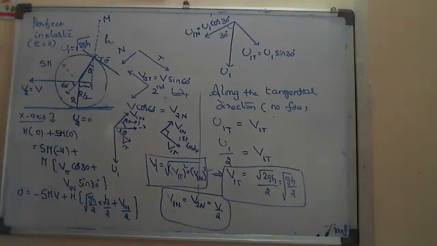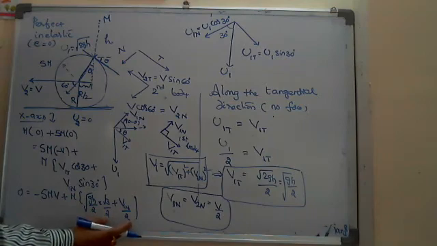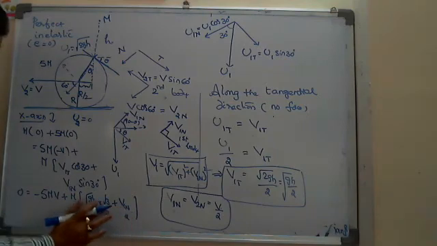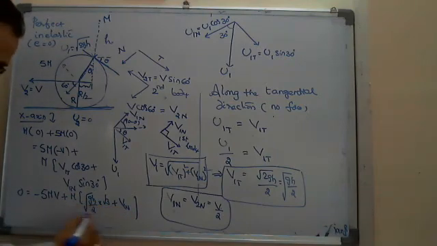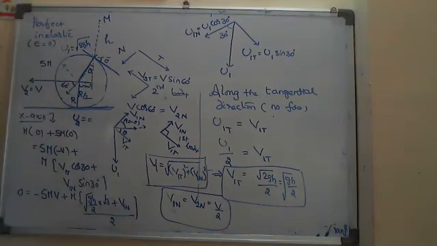If I take 2 common from these two, I can write whole divided by 2. Taking LCM, 2 into 5 becomes 10, whole divided by 2.